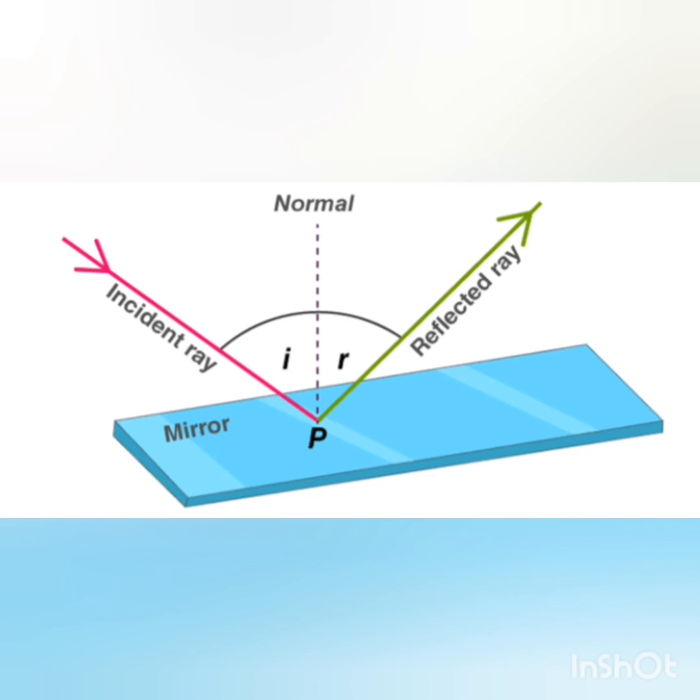Also note, for reflection of light, angle I is equal to angle R. This should always happen for regular reflection. That is, if the reflection is perfect, then angle I will always be equal to angle R.